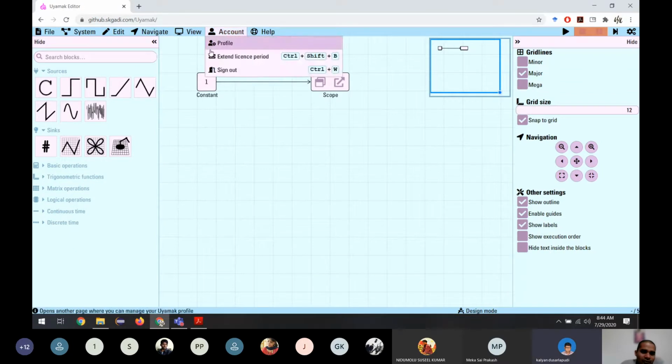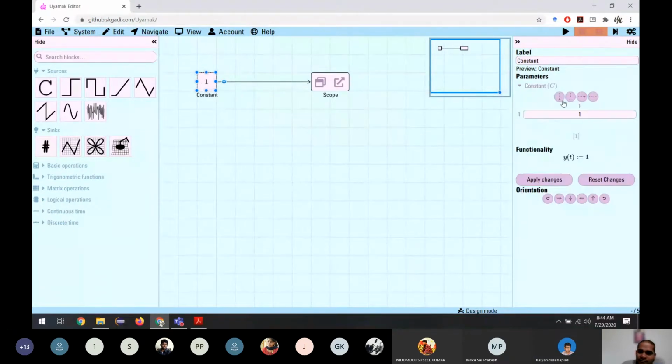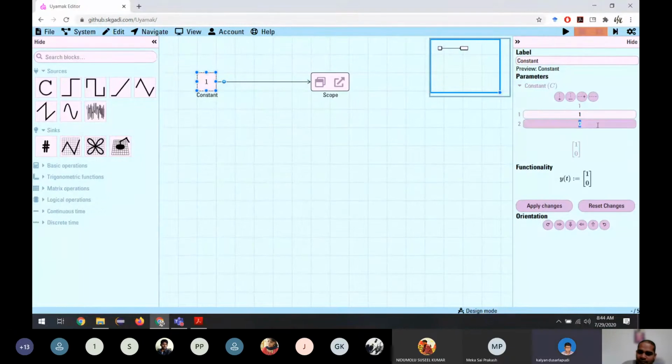For example, this is a 1 by 1 matrix, right? If you want to multiply a 1 by 1 matrix with any other 1 by 1 matrix, it is all right. But if you want to multiply a 2 by 1 matrix with a 2 by 1 matrix, it is not possible because you have to see matrix multiplication compatibility. If you don't do anything properly, it will give an error. For example, let me show you. Let me put one example.